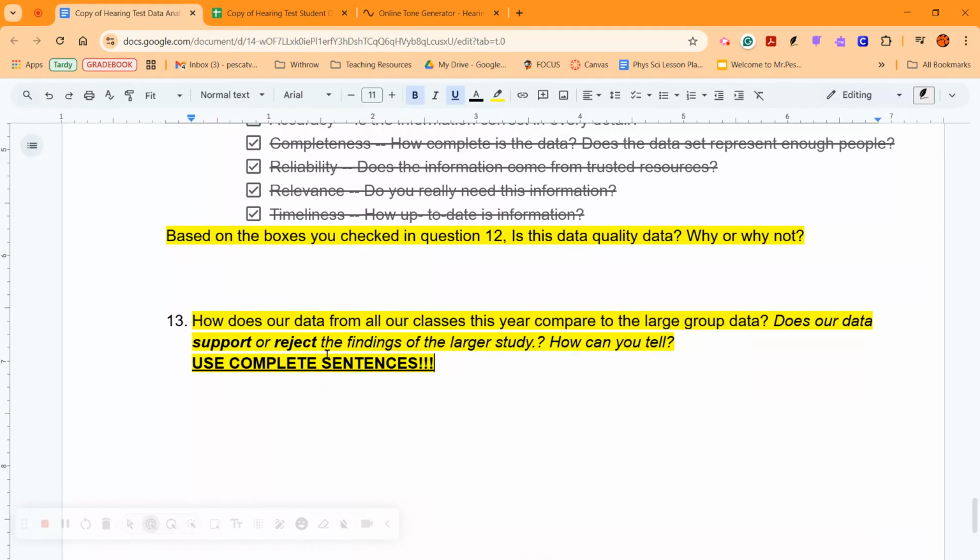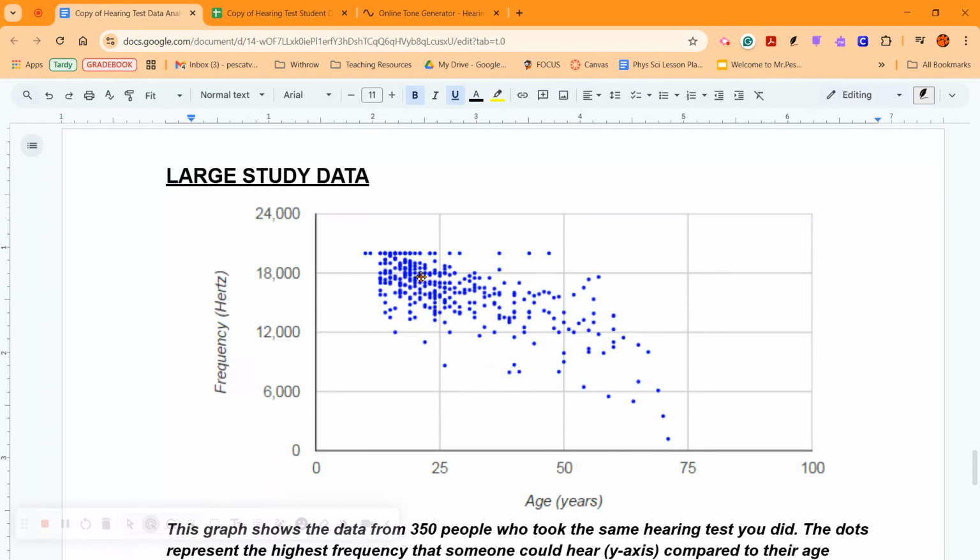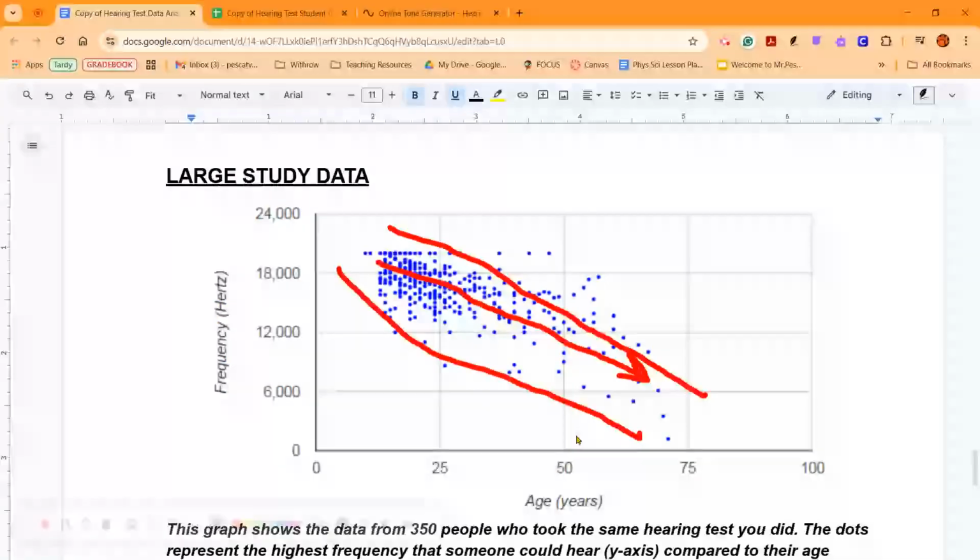Does it support or reject? This is the key part. I'm looking for you to talk about, did you support or reject the findings? We only looked at right here, in this little section. But if you look at the overall trend, you can see that there's a very clear decline in highest frequency. Because if you drew a box that would keep the majority of the dots in there, it would look something like this.